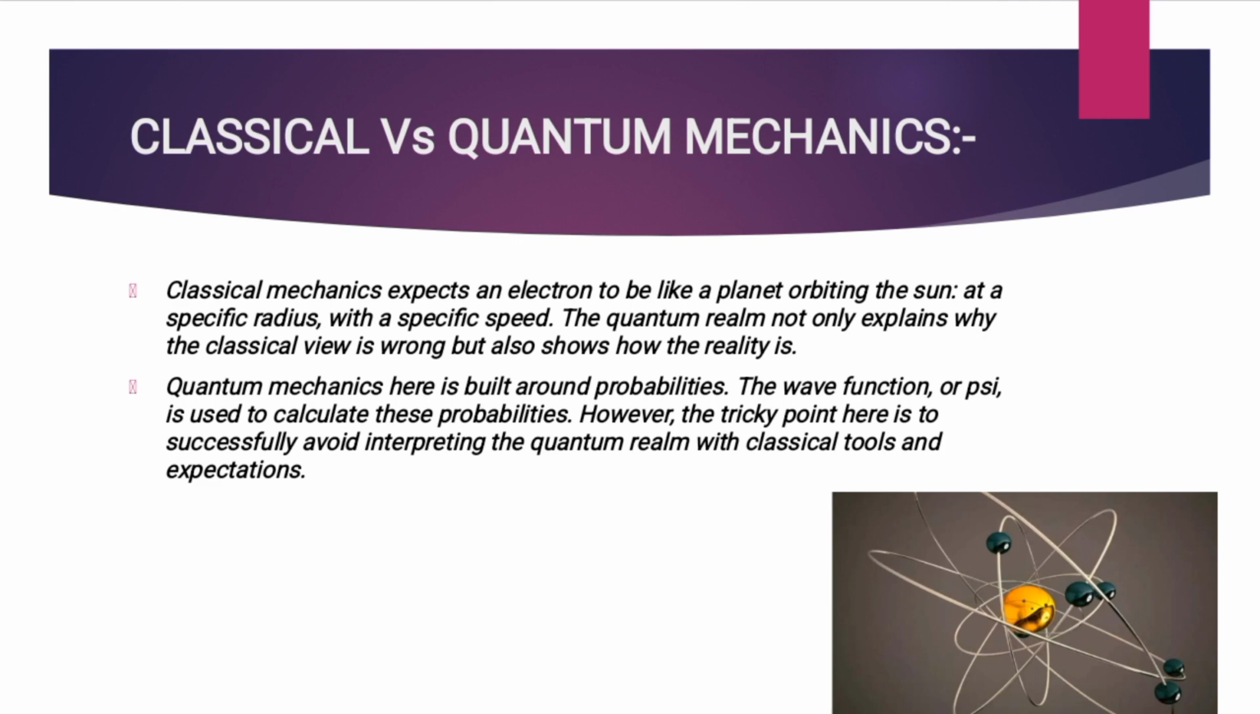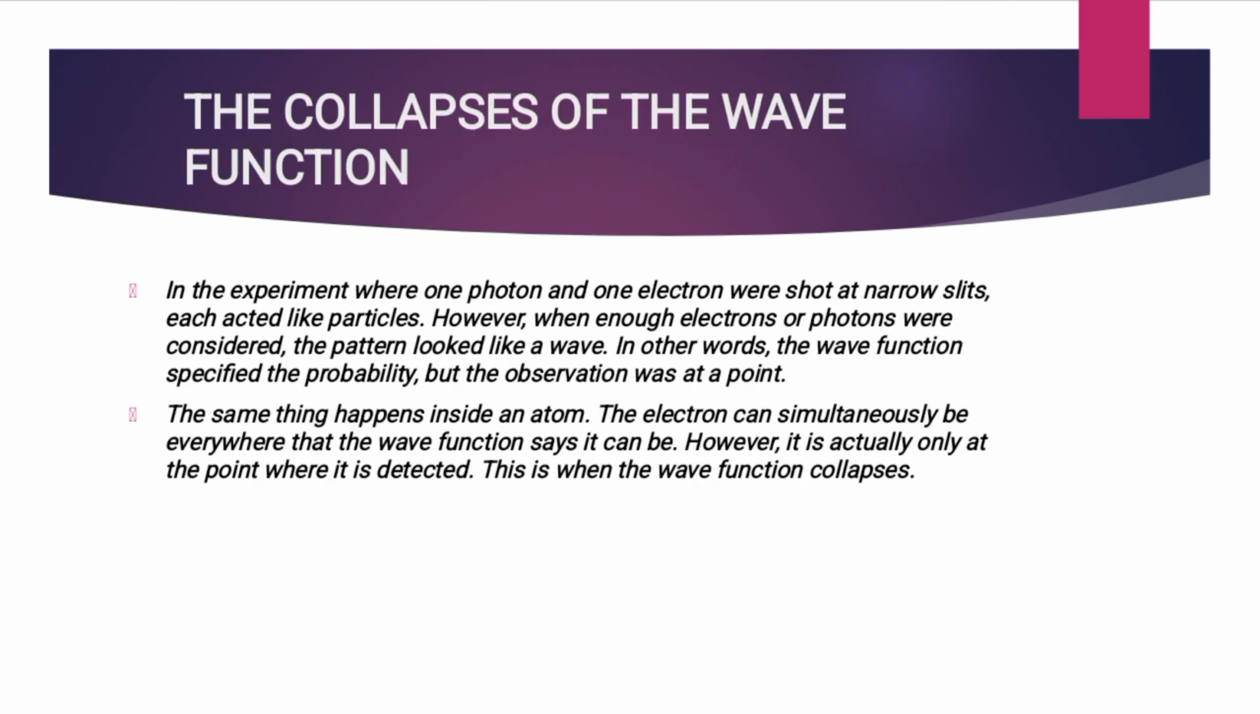Classical versus quantum mechanics. Classical mechanics expects an electron to be like a planet orbiting the sun at a specific radius with a specific speed. The quantum realm not only explains why the classical view is wrong, but also shows how reality is. Quantum mechanics is built around probabilities. The wave function, or PSI, is used to calculate these probabilities. However, the tricky point here is to successfully avoid interpreting the quantum realm with classical tools and expectations.